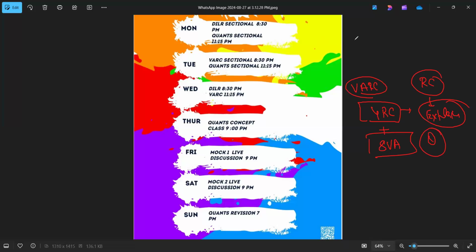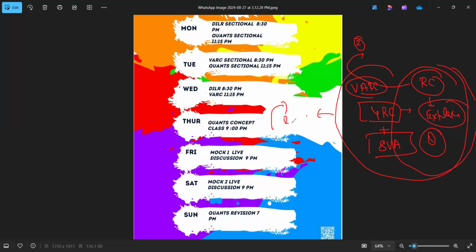Most of the people have this query: sir, I got stuck between 2 options, right? So when we'll be solving the RC, whatever things would be required, we'll explain to you. For example, in this particular question, why are we going with this option, and what do we have to see while selecting options, right? After solving this particular paper, at the end there will be an analysis. In the analysis, you will be informed which RC you should have attempted first or which later, right? So through this, you'll get an idea of how the selection has to go. This is about VRC.